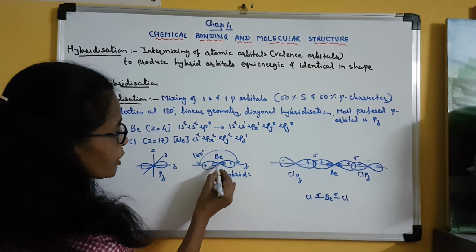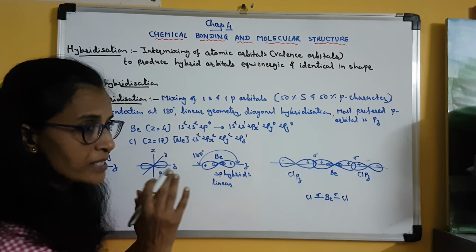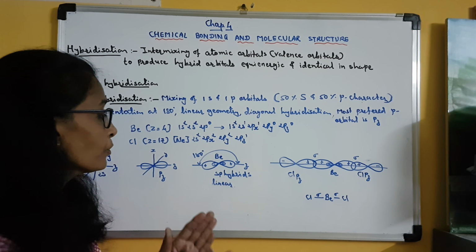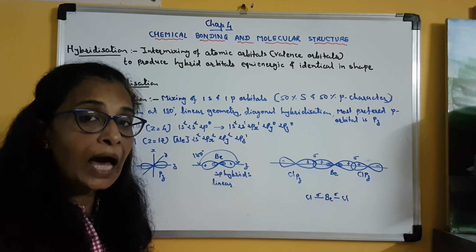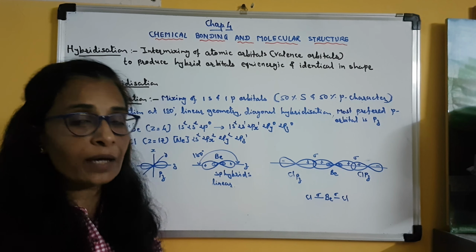Now you can see here the shape of both the hybrid orbitals is identical. Now you cannot say that yes, this is an s orbital or this is a p orbital. Both are sp hybrid orbitals. Clear? None of them is s or p. Now they are known as sp hybrid orbitals.